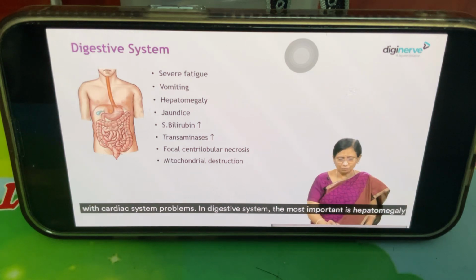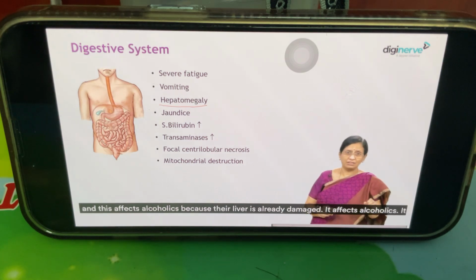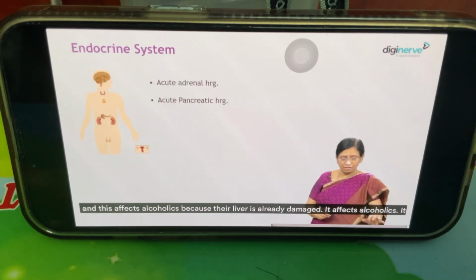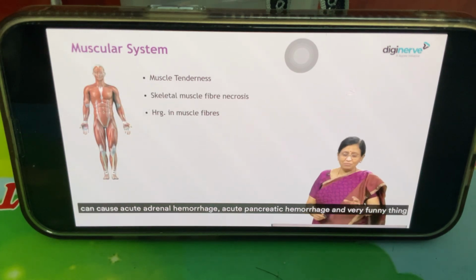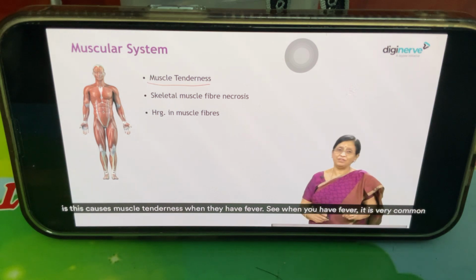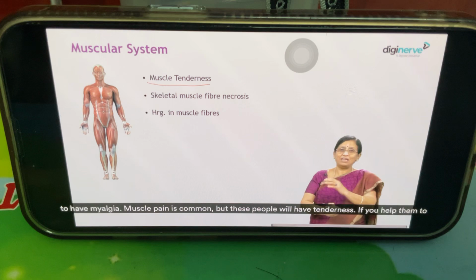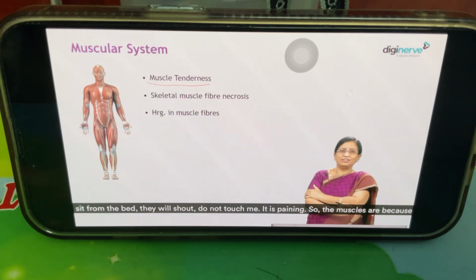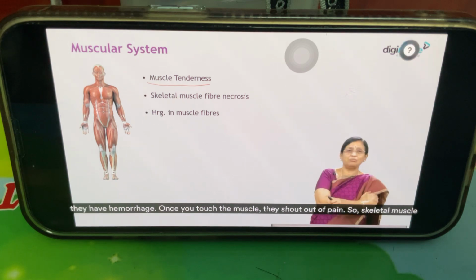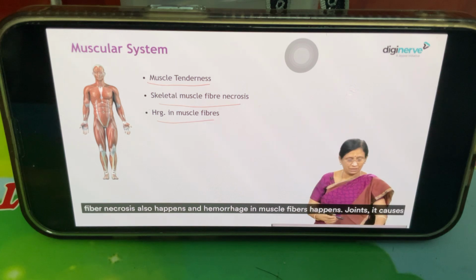In digestive system, the most important is hepatomegaly and liver failure. As I told you, hepatorenal failure is the cause of death in many patients. And this affects alcoholics, because their liver is already damaged. It can cause acute adrenal hemorrhage, acute pancreatic hemorrhage. And the very funny thing is, this causes muscle tenderness when they have fever. When you have fever, it is very common to have myalgia. Muscle pain is common, but these people will have tenderness. If you help them to sit up from the bed, they will shout, don't touch me, it's paining. Because they have hemorrhage in the muscles, once you touch the muscle, they shout out of pain. So skeletal muscle fiber necrosis also happens and hemorrhage in muscle fibers happens.